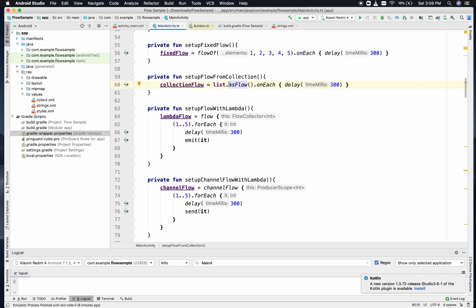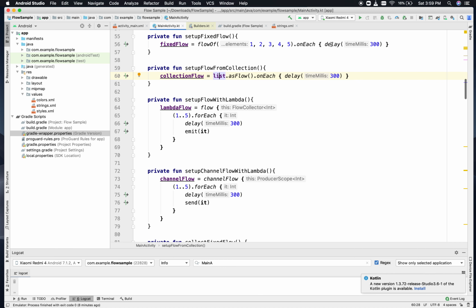As soon as you call this asFlow function on this particular list, it takes an iterable. If you look into this function definition, it takes an iterable, creates a flow out of it and gives it back to you. So the same thing is happening, list.asFlow: the 1 2 3 4 5 used to create this list has been used to generate a flow out of them.